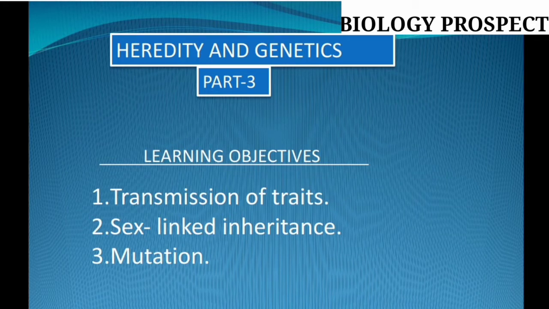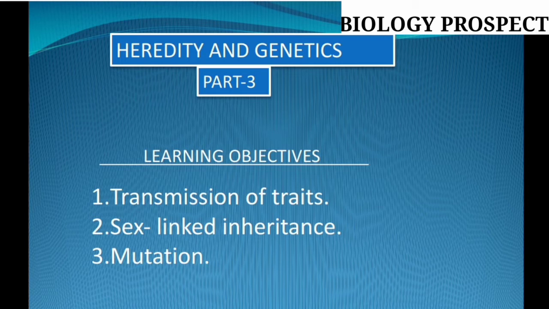We revise these topics again in this part, because the transmission of traits is one of the most important parts of the living world, because all living organisms produce their own kind. This is one of the very important living processes, that is reproduction. Through reproduction, from unicellular to multicellular organisms, there are two types of methods, asexual and sexual, but here we are talking about the sexual method, for humans, and how genes are transferred from the parents to the offspring.